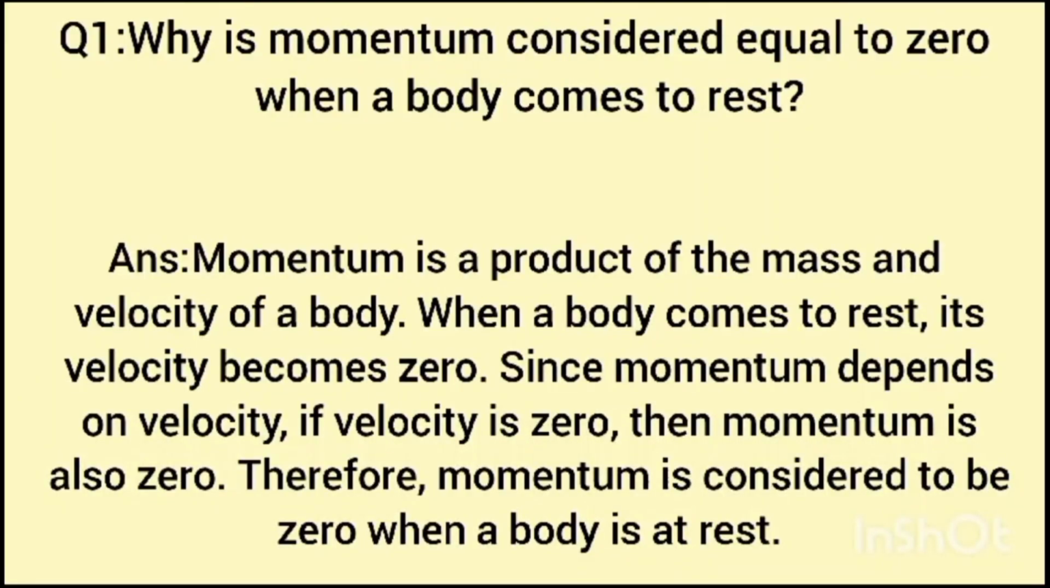Question number 1, why is momentum considered zero when a body comes to rest? Answer, momentum is a product of the mass and velocity of a body. When a body comes to rest, its velocity becomes zero. Momentum depends on velocity. If velocity is zero, then momentum is also zero. Therefore, momentum is considered to be zero when a body is at rest.